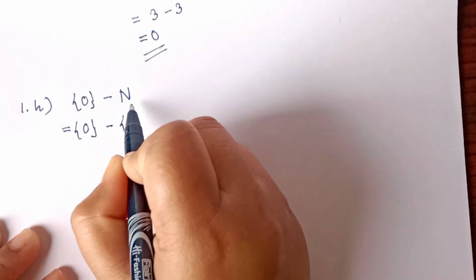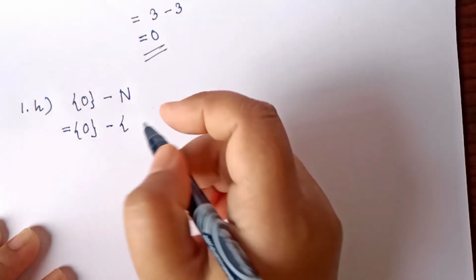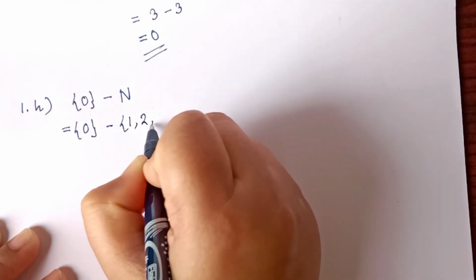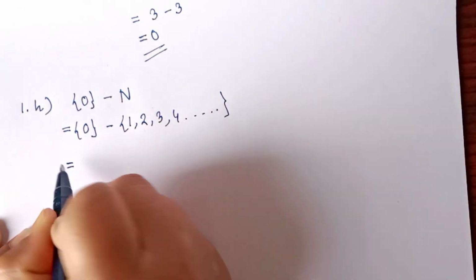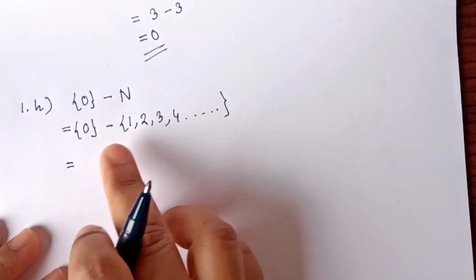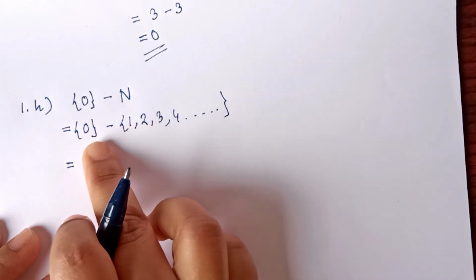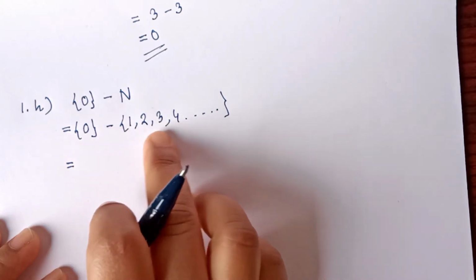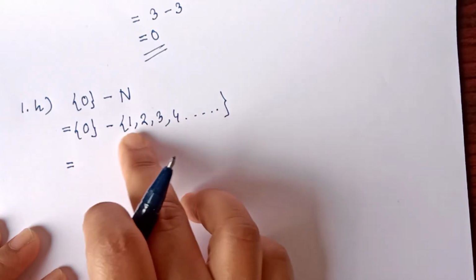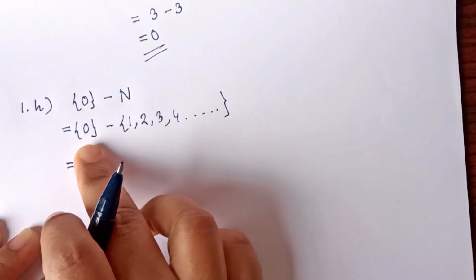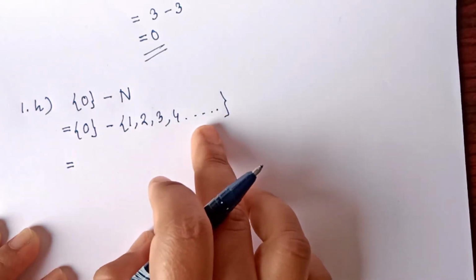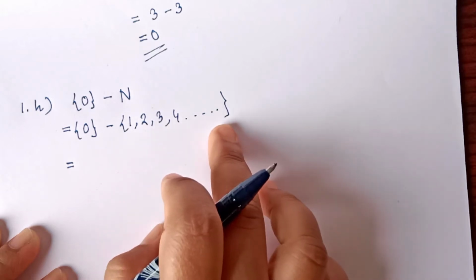Now N means the set of natural numbers, and natural numbers start from 1, 2, 3, 4 up to infinity. Now in case of difference of these sets, we will see that 0 is not present in this second set. 0 is only present in the first set.